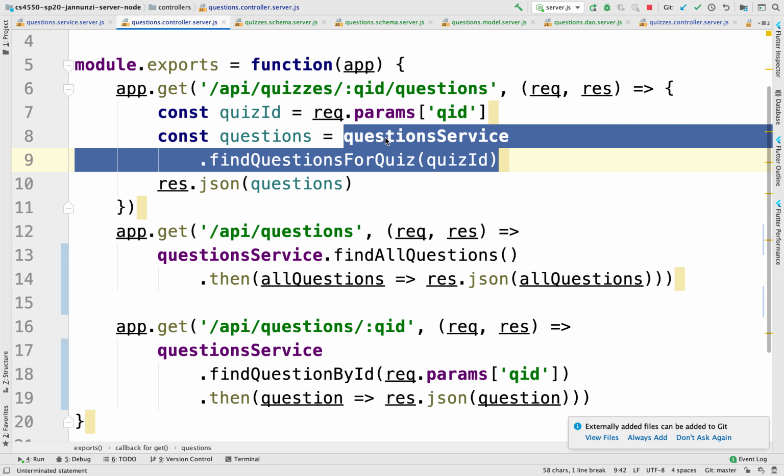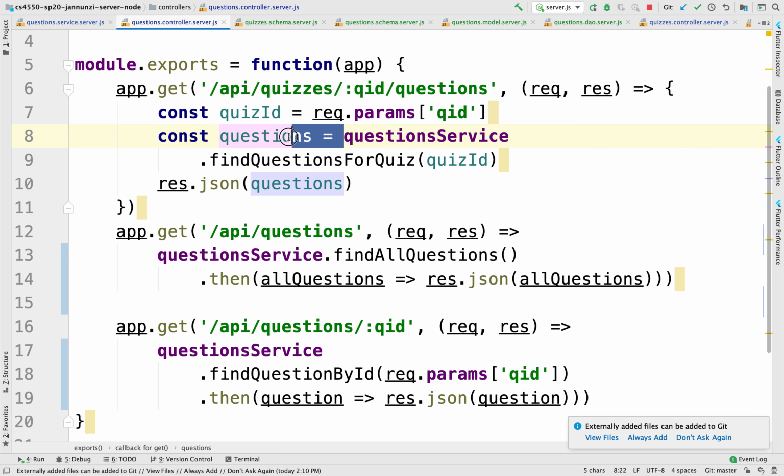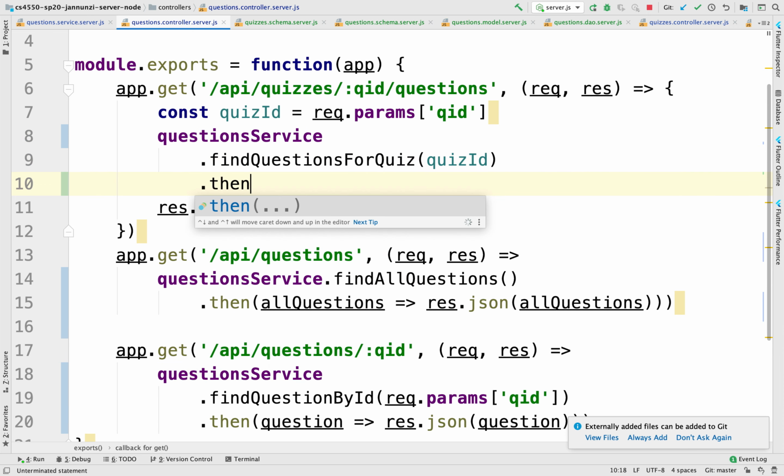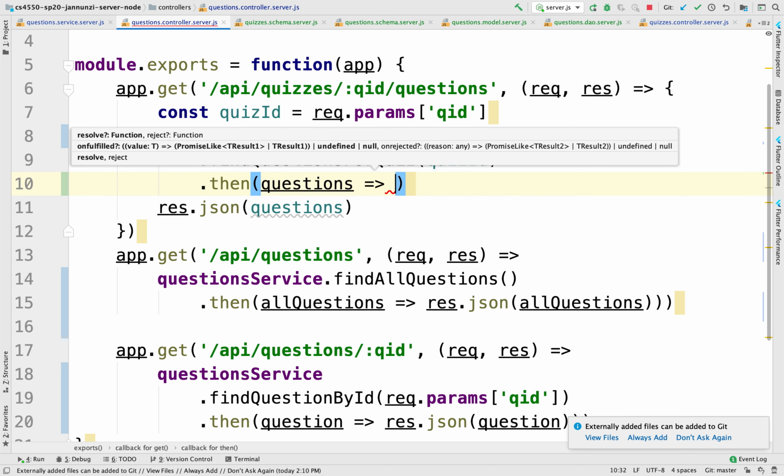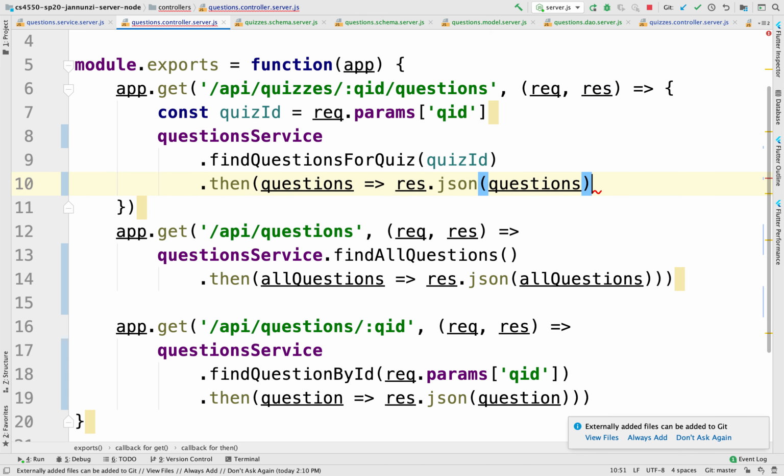And so this would not return the questions in a sequential manner. Instead, this would return a then, which would have the questions right here. And then we're implementing it this way. Then we close this then, and we have that. I think that's it. Very good.